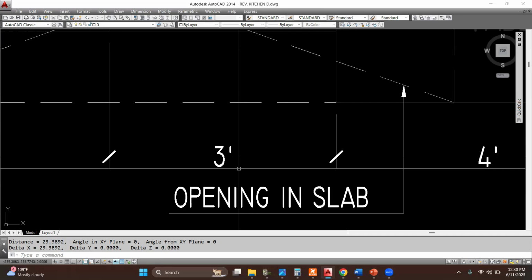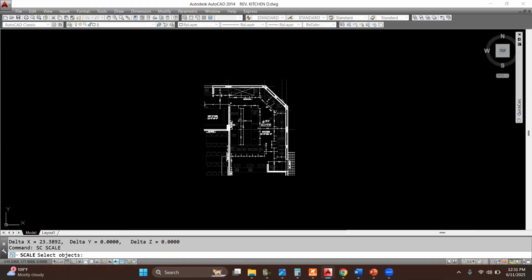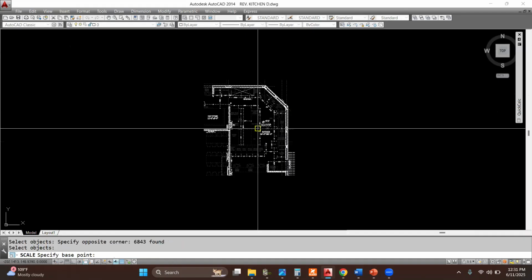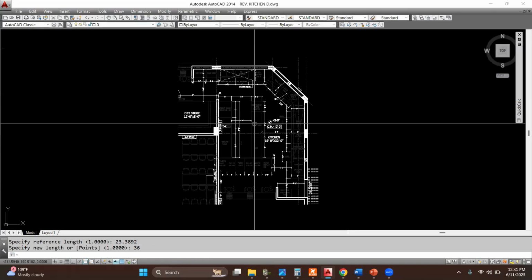23.3892 into 36. For that, we will apply a scale command, SC, enter. Select the objects, right click, base point, R, enter, reference length 23.3892, enter, and the new length is 36, which is equivalent to 3 feet. Press enter. Here you can see that the drawing has been scaled.